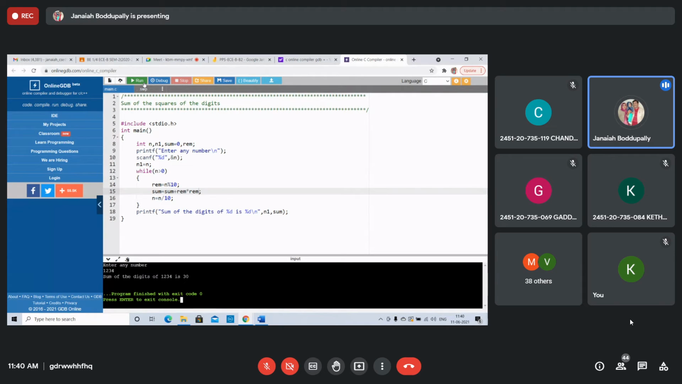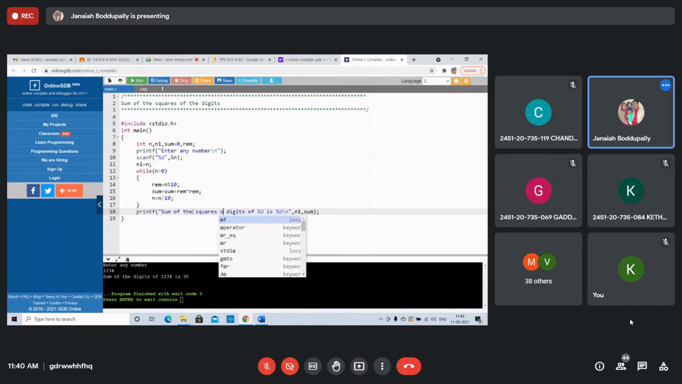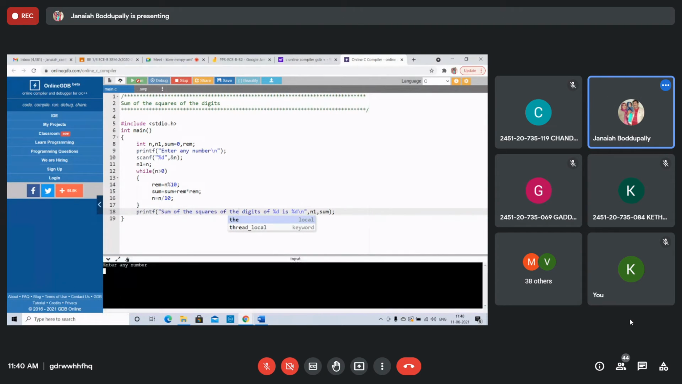The answer will be the sum of the squares of the digits. Right? We write this, squares of the digits of that number. You can write it like this. Now you can calculate the sum of the cubes also. Again, added 25 now, 30 plus 25 is 55.